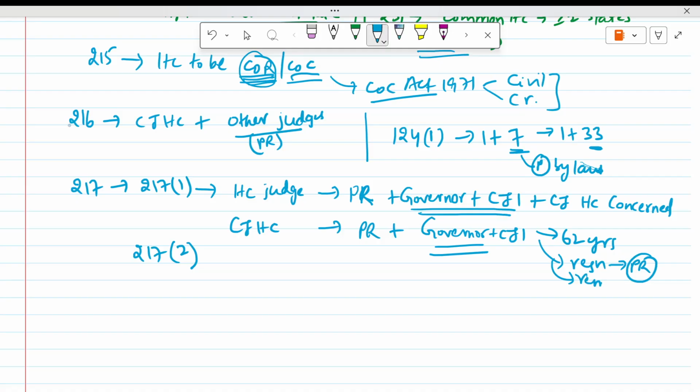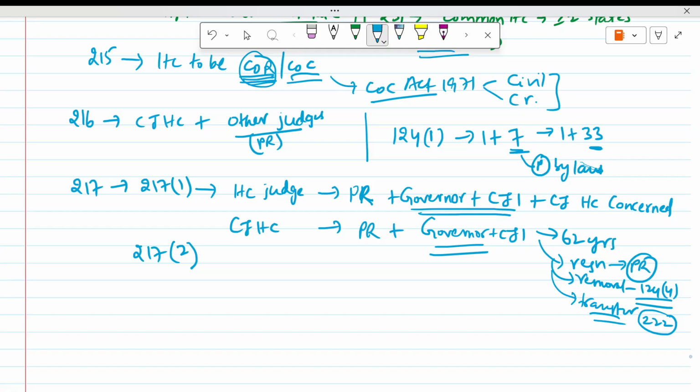Removal is as per Article 124 clause 4, which we have already seen in the Supreme Court lecture. The President can also transfer a judge. As per Article 222, there is transfer of a High Court judge from one High Court to another. Then a vacancy can also happen.